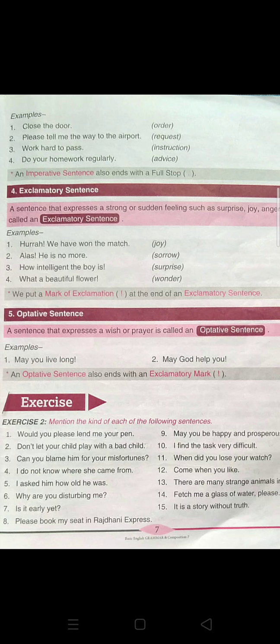Okay, so there is an exercise given here. This exercise you also have to solve. Mention the kind of each of the following sentences. There are so many sentences given here, 15 sentences in this exercise. You have to identify the kind of each sentence. We have learned 5 kinds now. So try it and show me this homework. Okay, the first exercise, and this also you have to do.